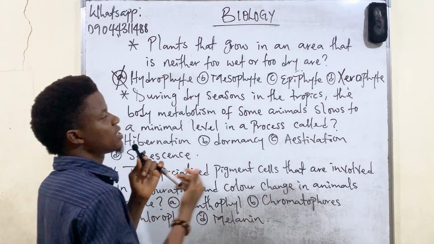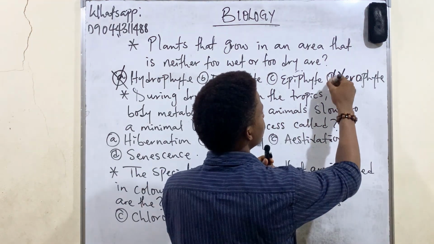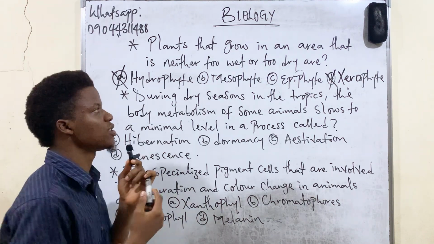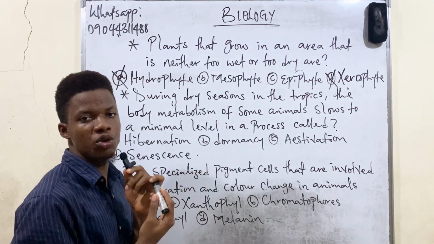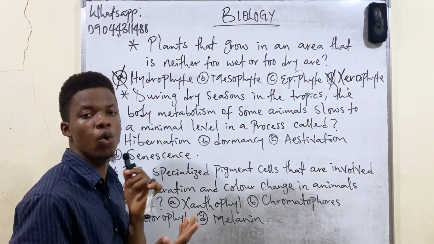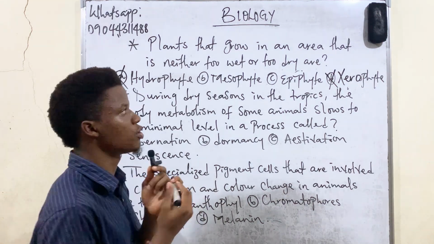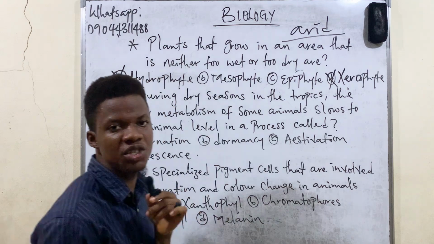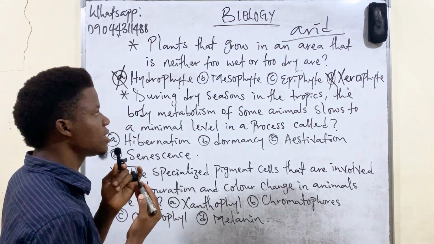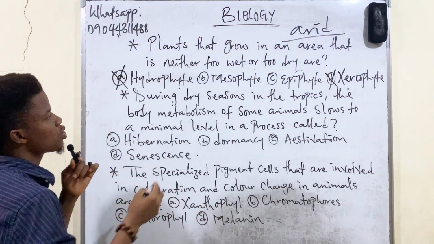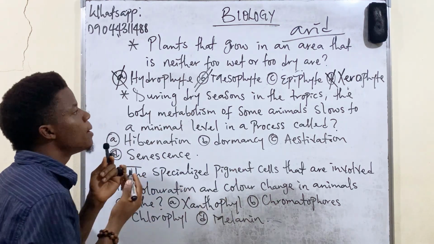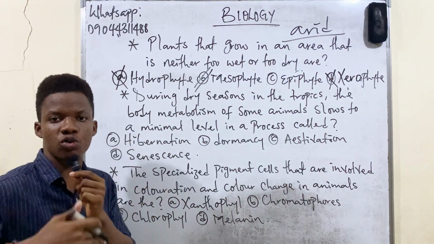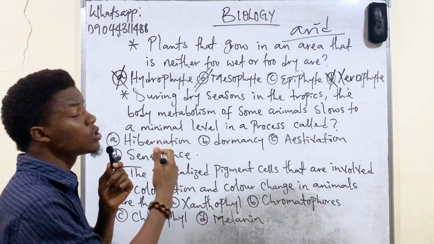Now we also have xerophytes. Xerophytes cannot be the answer because xerophytes are plants that grow in areas that are too dry, or you say areas where there is no water. That is also called an arid region. So when you see the word arid, it means dry. All right, so the correct answer to this question is mesophytes. Mesophytes grow in areas that are not too wet and not too dry.